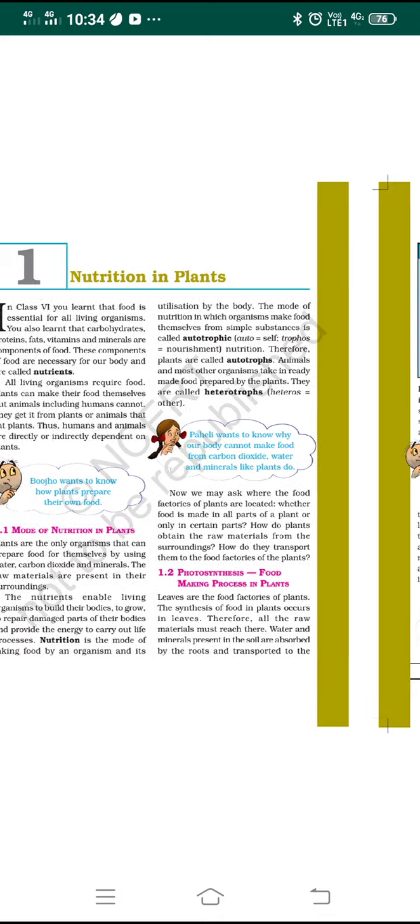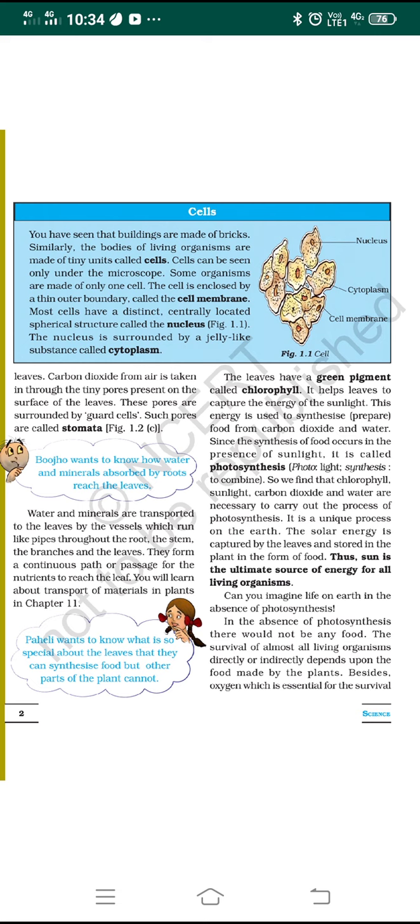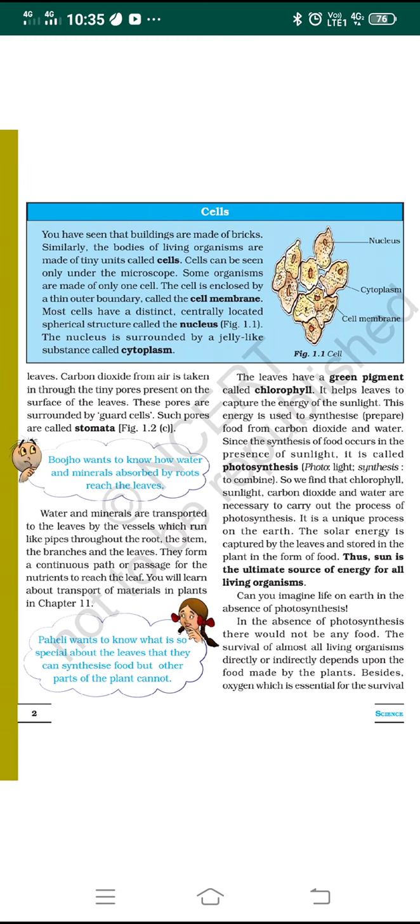Now let's go to the next concept, that is the cell. The cell is the structural and functional unit of an organism. It is like the bricks of a building. The cell is enclosed with a thin outer membrane, which we call the cell membrane. In the center of each cell there is a distinct, centrally located spherical structure that we call the nucleus, which controls all the functions of the cell. It's the master. The nucleus is surrounded by a thin jelly-like substance, which we call cytoplasm.